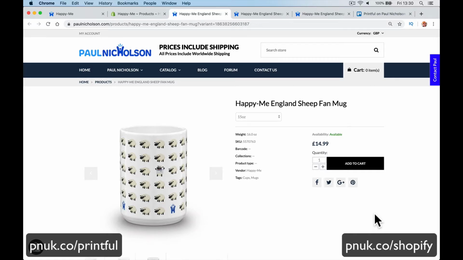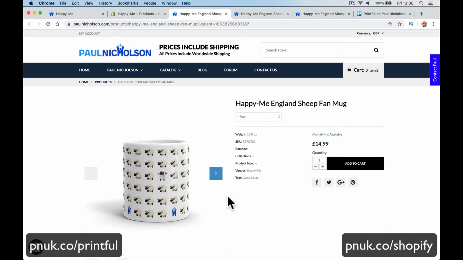Right, so let's buy this cup. I actually quite like this. It looks all right. Ironically, it becomes my best-selling item. So we're going to buy the cup, right?